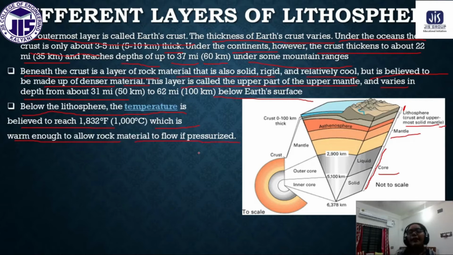If we apply pressure, that rock material can flow. This layer, the inner part at the center of the earth, is called the core.